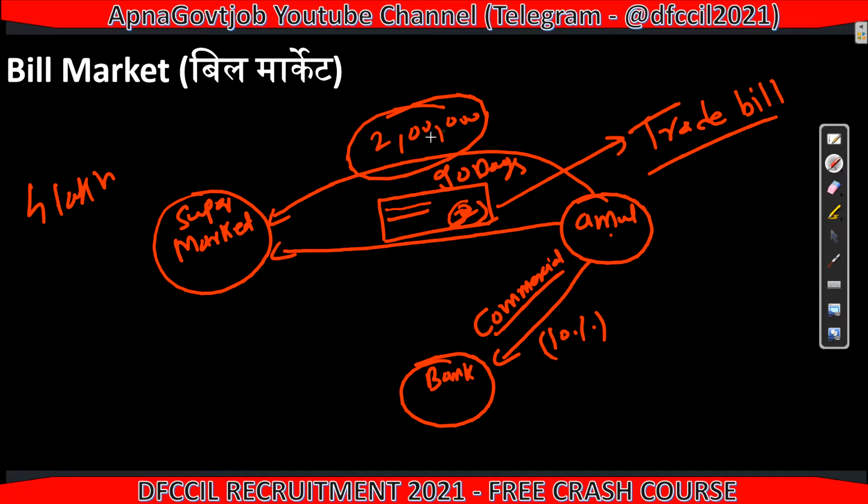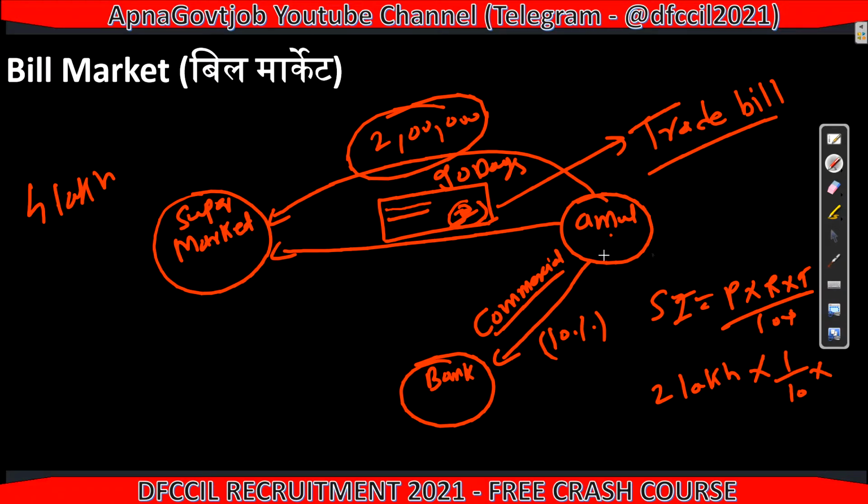So what is 10% of 2 lakh? Now see the calculation of this, how they do it. Basically this is based on the simple interest formula, that is principal times rate times time, upon 100. Principal is 2 lakh rupees. The rate is 10%, means 1 by 10. And time, 90 days means 3 months, 3 out of 12, so this will be 1 by 4th.